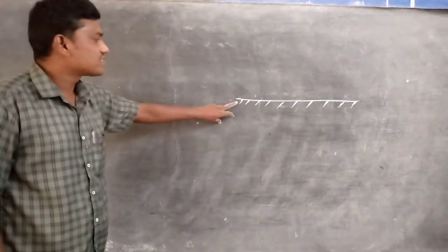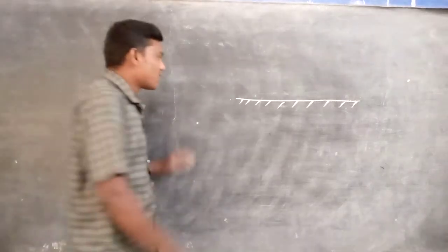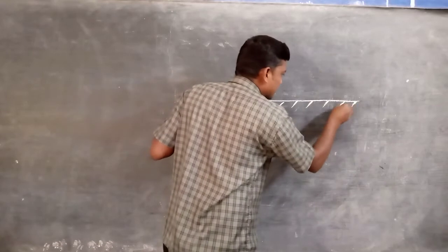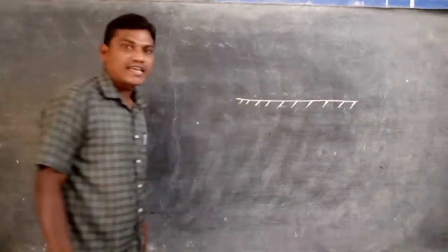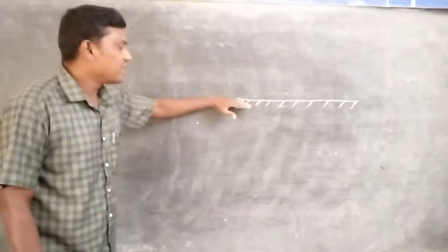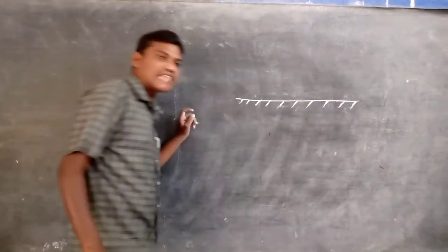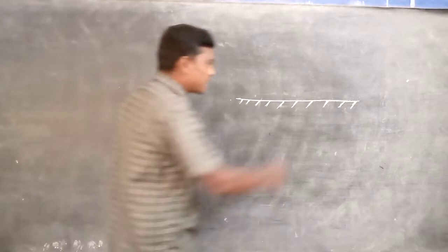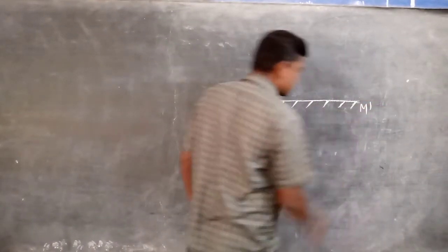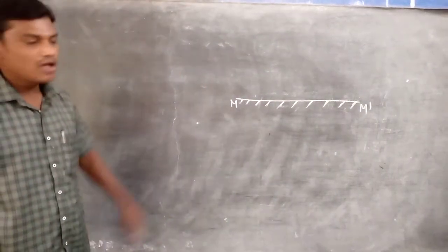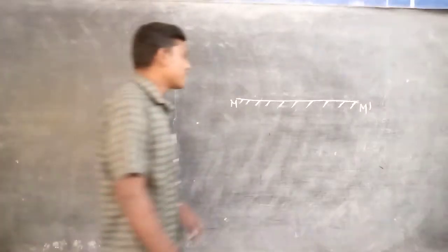This horizontal line we consider as the reflecting surface. These cross lines are represented, so the back side is a non-reflecting surface. It's nothing but coated with some other color paint. Only the upper surface acts as a reflecting surface, like a mirror. We can say M dash is a reflecting surface. Mostly we can say a plane mirror acts as a reflecting surface.